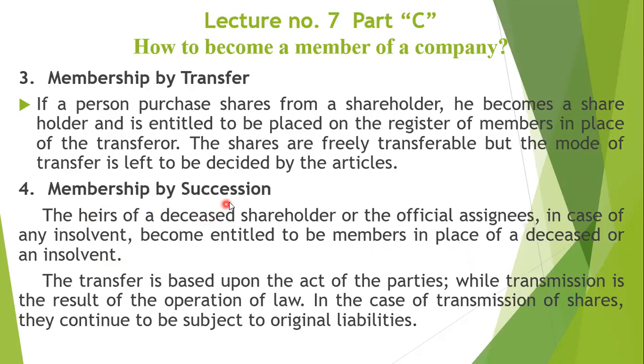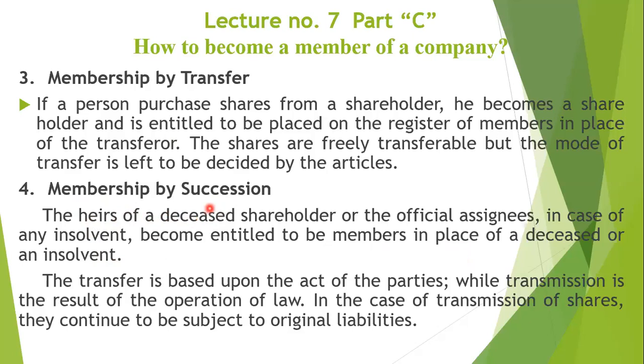So membership by succession is of two types. First, by inheritance: on the death of a shareholder, his legal heirs will become members of the company. That membership is not by consent, not by an agreement, but it is the result of an operation of law. It is the result of a Quranic formula, that in case of death, his legal heirs will automatically become members of the company.